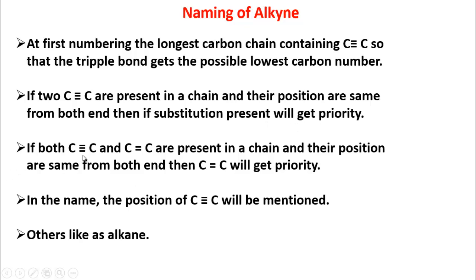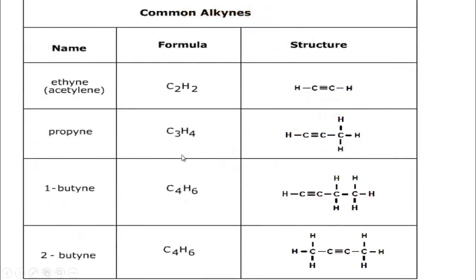If both a carbon-carbon triple bond and a double bond are present in a chain and their positions are the same from both ends, then the double bond will get priority. So according to reactivity also, the double bond gets priority in naming. In the name, the position of the carbon-carbon triple bond will be mentioned as before, and others as in alkane or alkene. Now we will practice naming.